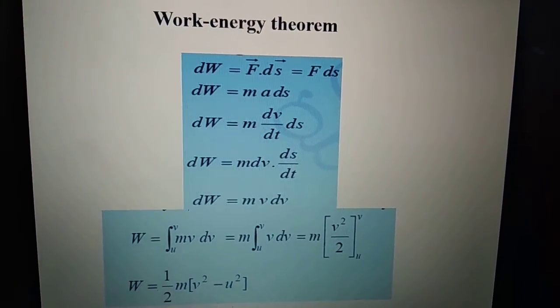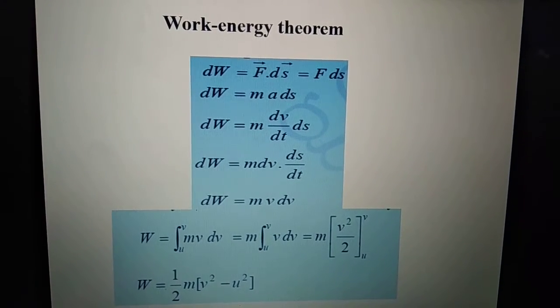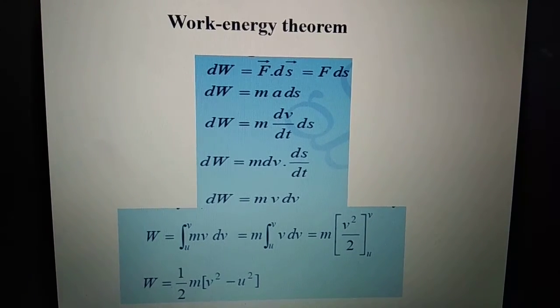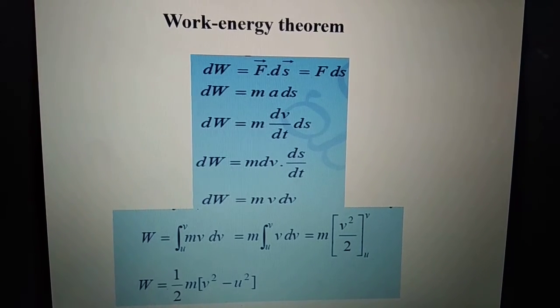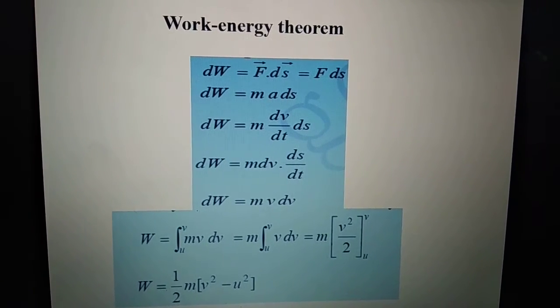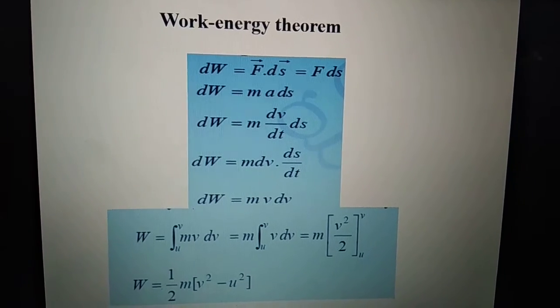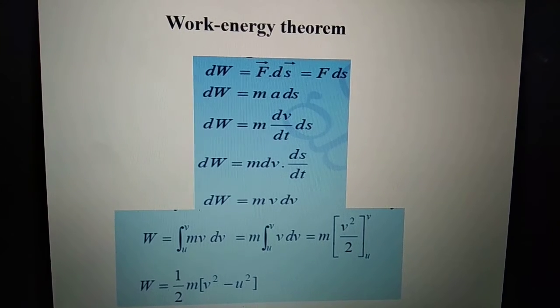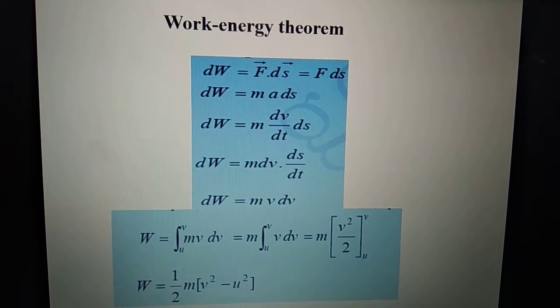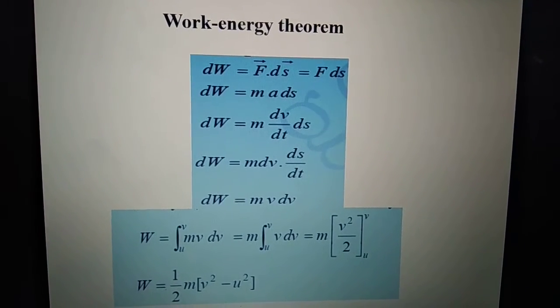Work energy theorem. This theorem is given to prove that work done and change in kinetic energy are similar things. Means work can be converted into energy and energy can be converted into work. Actually, we already know that we eat food, we get energy, we do work, right? This is how it works. But to prove this theorem, it's actually very simple.